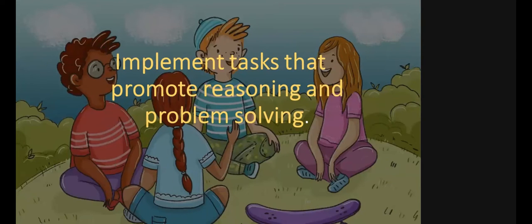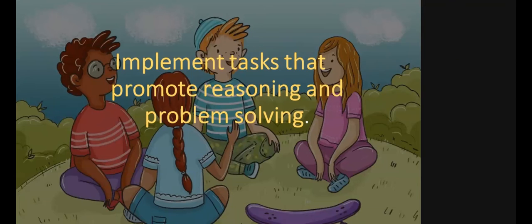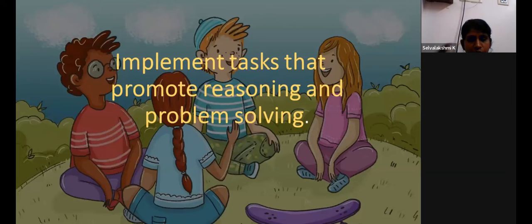So the next step is to implement tasks that promote reasoning and problem solving. What does reasoning skill mean? It converts complicated things into logical thinking. Reasoning ability is a cognitive skill. We know the three main skills: psychomotor, cognitive, and emotional skills. Mathematics mainly targets the cognitive skills, that is the thinking ability, the reasoning ability, the problem solving skills.